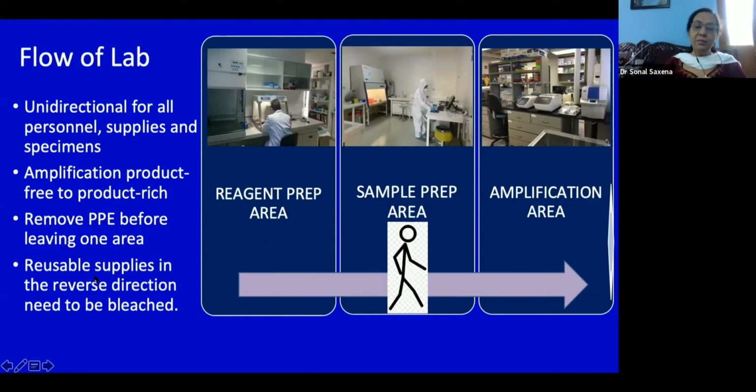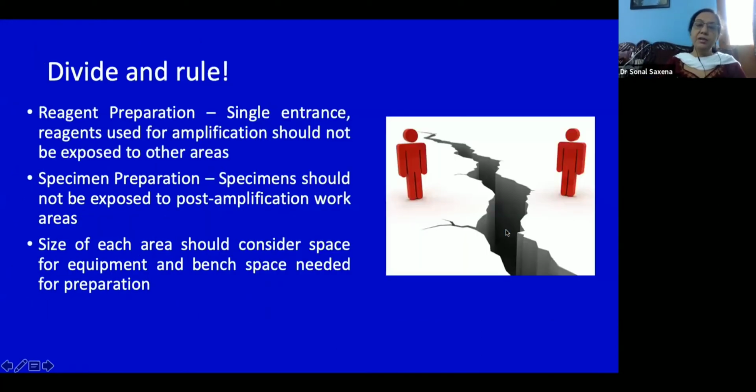So the supplies also should not be allowed to move in the reverse direction or a zigzag direction. The supplies either should be dedicated, or if they have to move in an emergency, then they have to move from this area to this area.